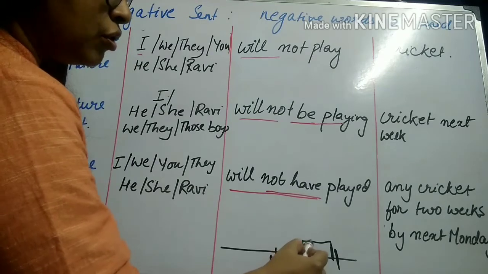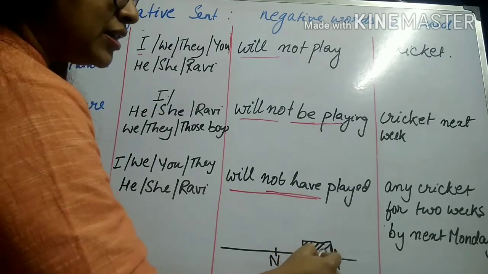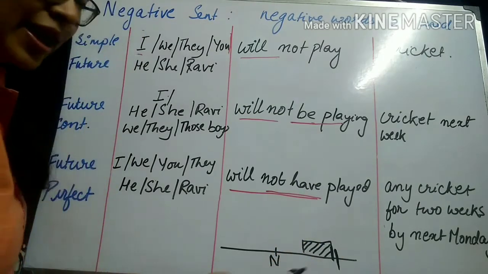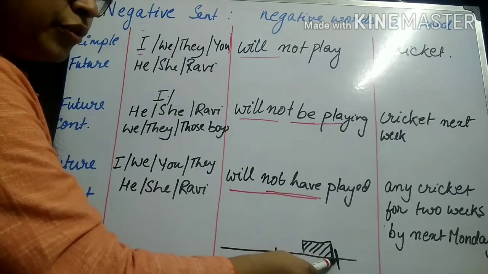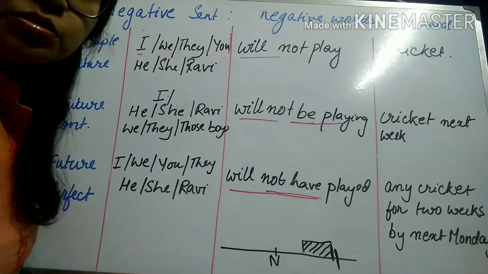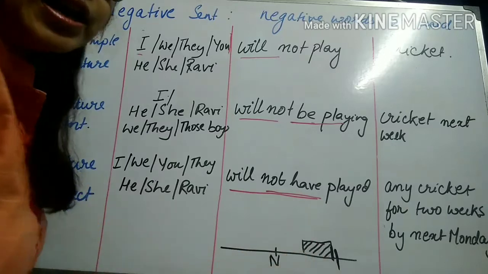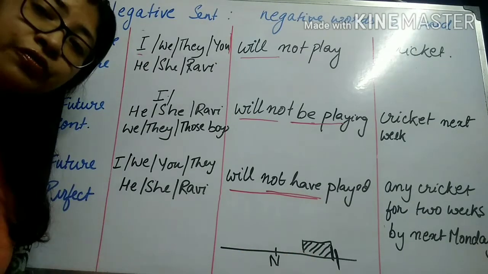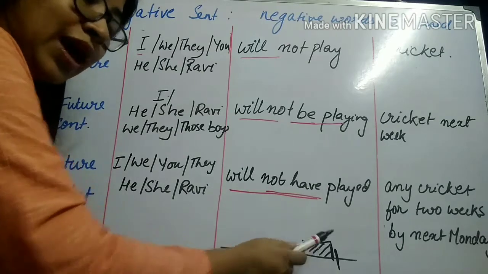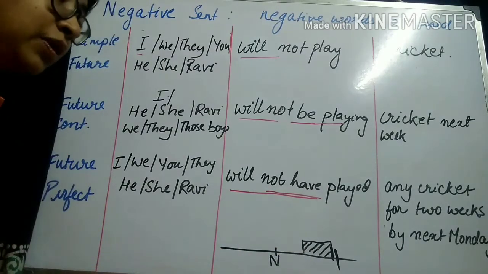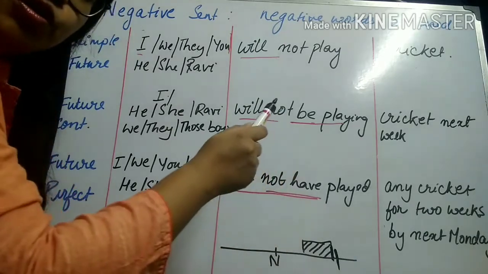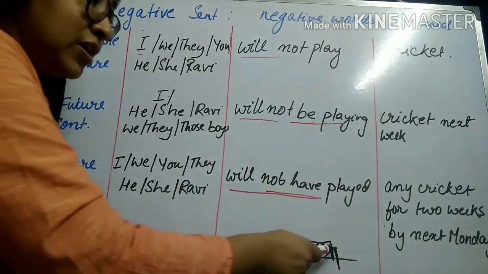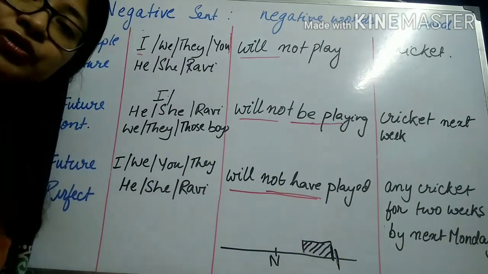This has not yet happened, but it is assumed that the action will be over before the said time in future, before the reference time in future. That is why it is said to be future perfect. Why future? It is supposed to be happening in the future. And why perfect? Because it's supposed to be over, supposed to be complete before the specified point of time in future.